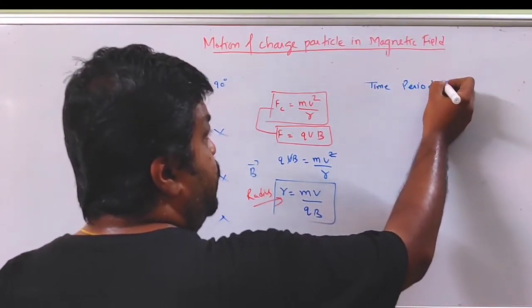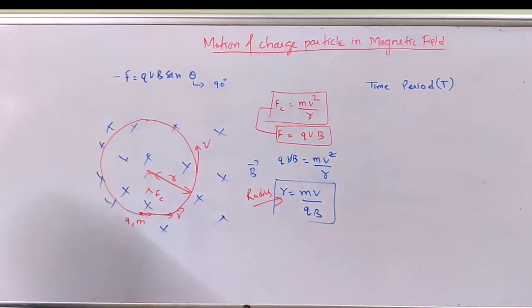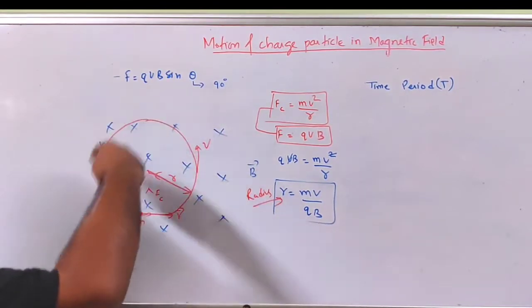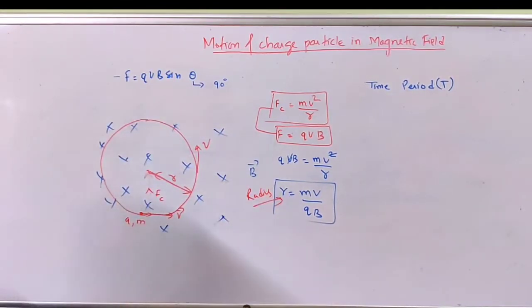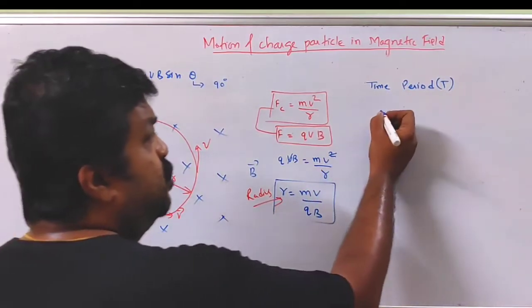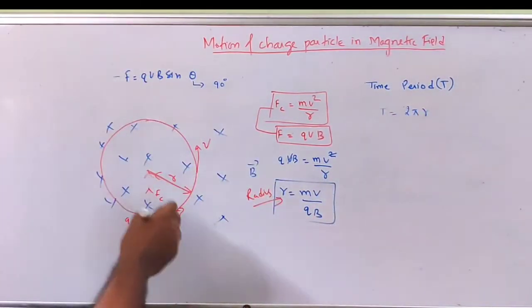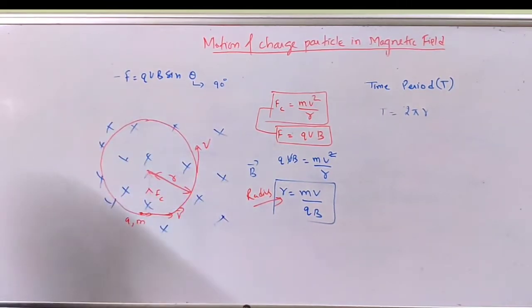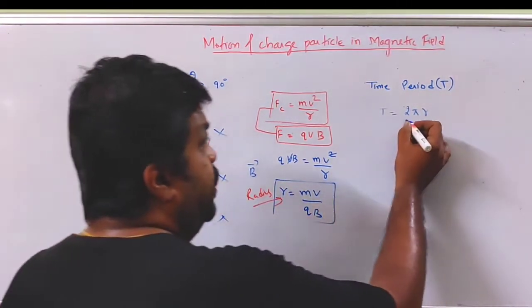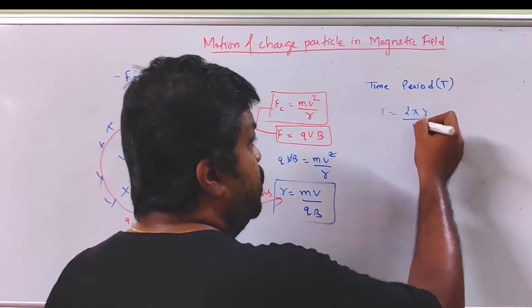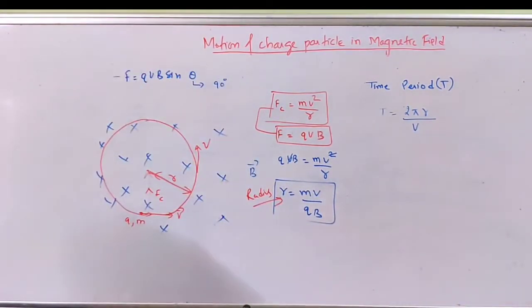Time period. What is time period? Time period is the time taken to complete one revolution. So that is T is equal to distance travelled in one complete revolution divided by speed. R is the radius, so the distance travelled will be 2πr. Speed is v. So T is 2πr by v.